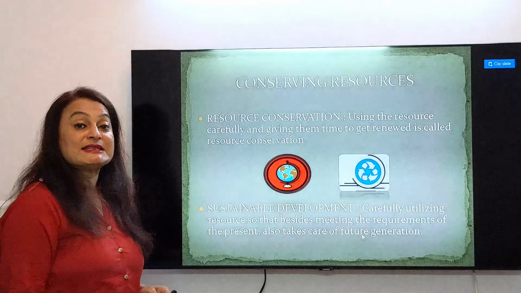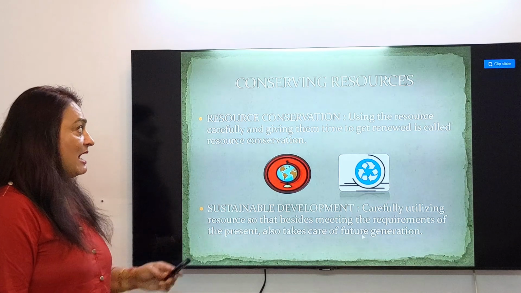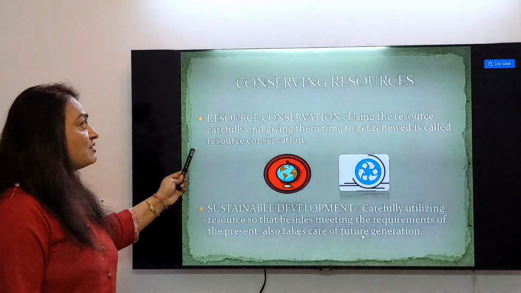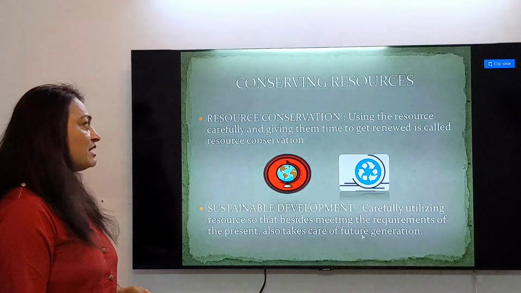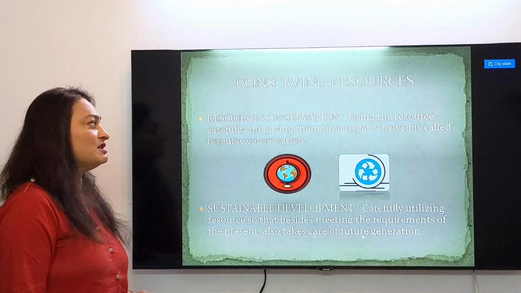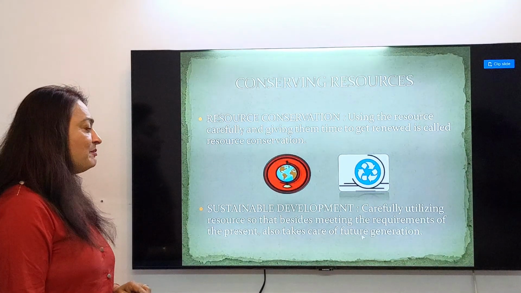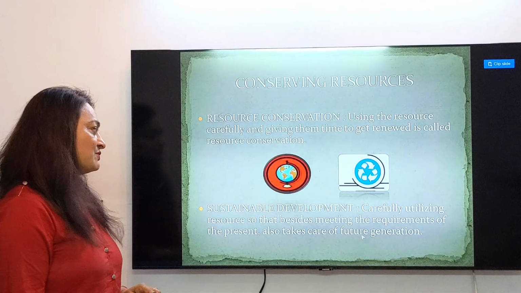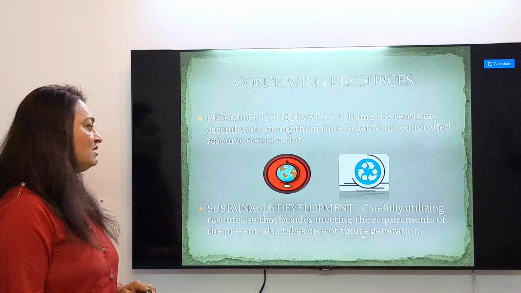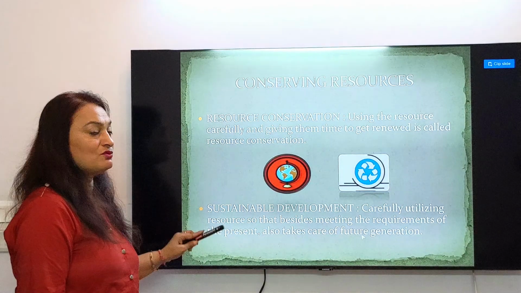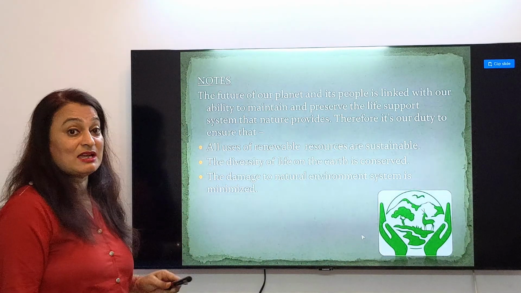Now how can we conserve the resource? As the word conserving means how can you protect? Resource conservation, using the resource carefully and giving them time to get renewed is called resource conservation. Sustainable development, carefully utilizing resources so that besides meeting the requirements of the present, also take care of the future generations. So we have to take care, like that I am giving you an example.